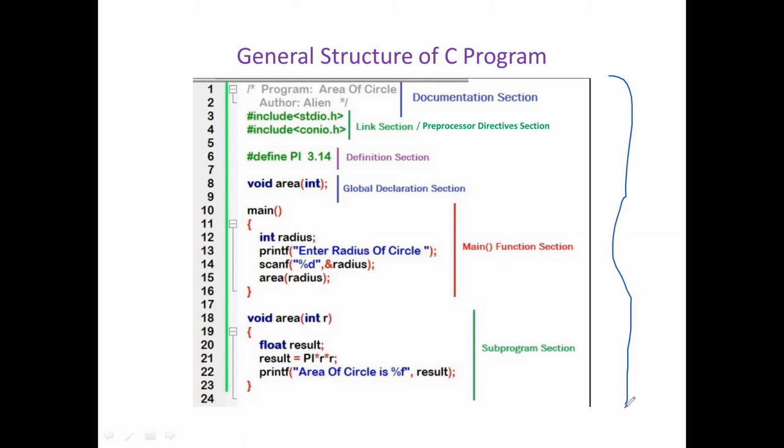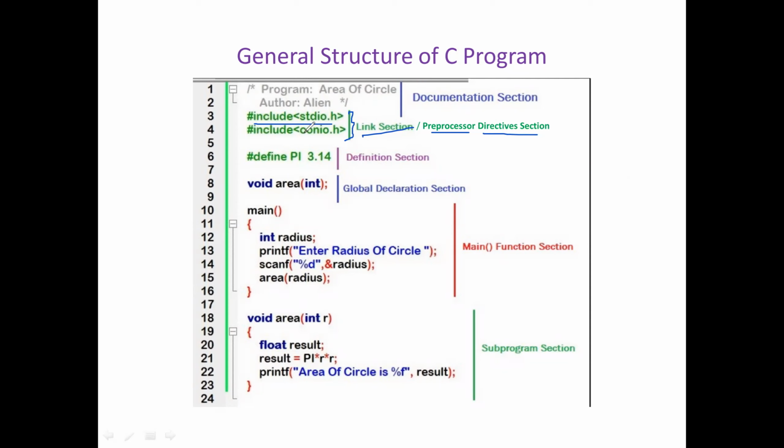Initially we will have some comments regarding what type of program it is. You can start with a double slash or slash asterisk. This is a documentation section, or you write what the program is about. This is like a dummy. Then we start the program with the header file, #include stdio.h. This is what we call the link section or preprocessor directive section.